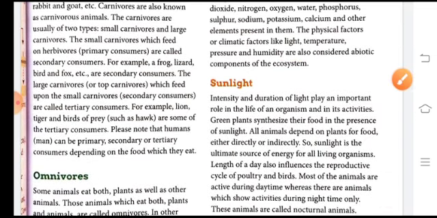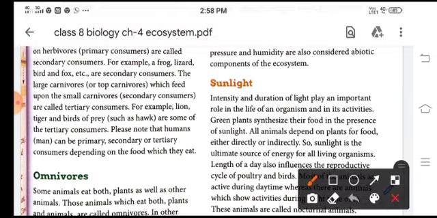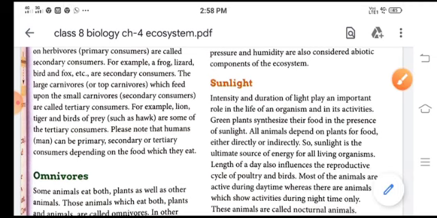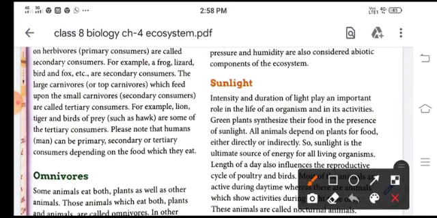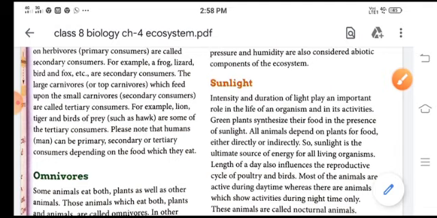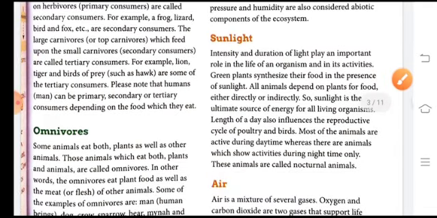So intensity and duration of light plays a very important role in the life of an organism and their activities, because due to sunlight, green plants synthesize their food. Then all animals depend on plants for food either directly or indirectly. So sunlight is the ultimate source of energy for all the living organisms.